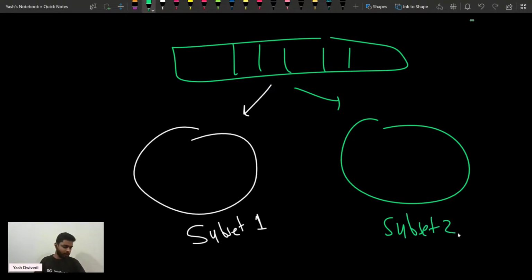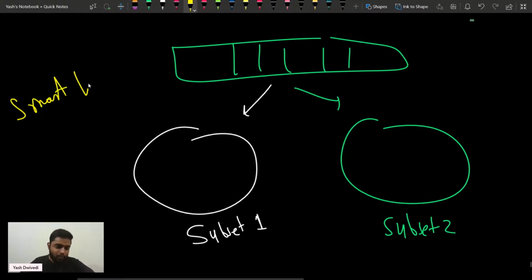No, you don't need to make subset 1 and subset 2 both. You don't need to do so much manually. Will you make subset 2 and subset 1 both? No, that will be a lot of hard work. What you will do is smart work here.